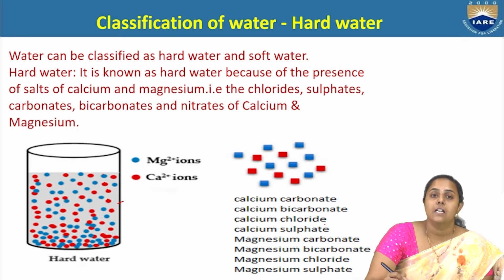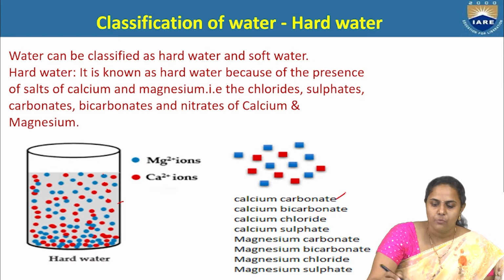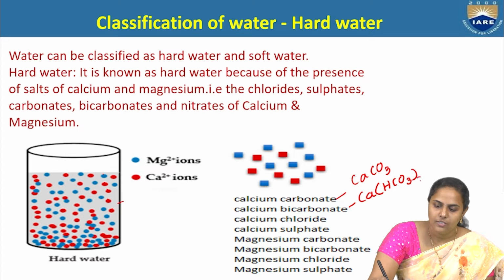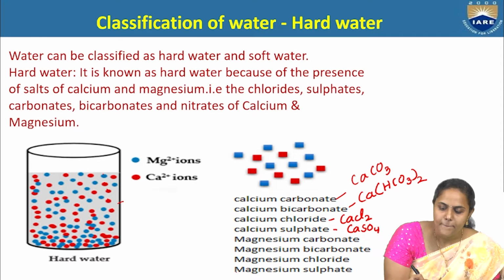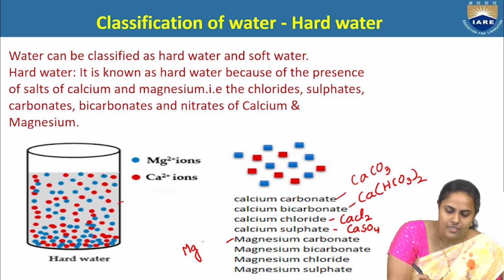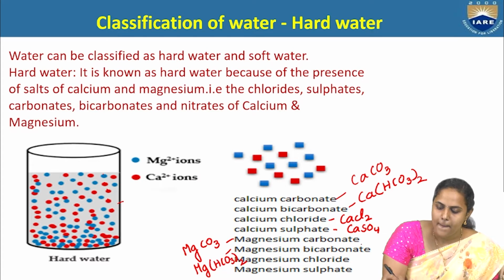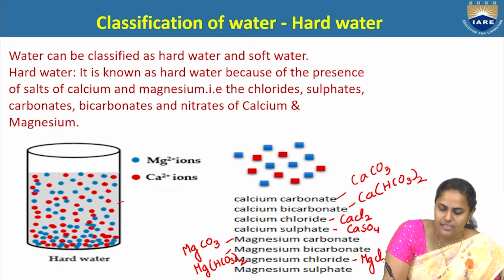The salts responsible for making water hard are calcium carbonate, CaCO3, calcium bicarbonate, Ca(HCO3)2, calcium chloride, CaCl2, calcium sulfate, CaSO4, magnesium carbonate, MgCO3, magnesium bicarbonate, Mg(HCO3)2, magnesium chloride, MgCl2, and magnesium sulfate, MgSO4.